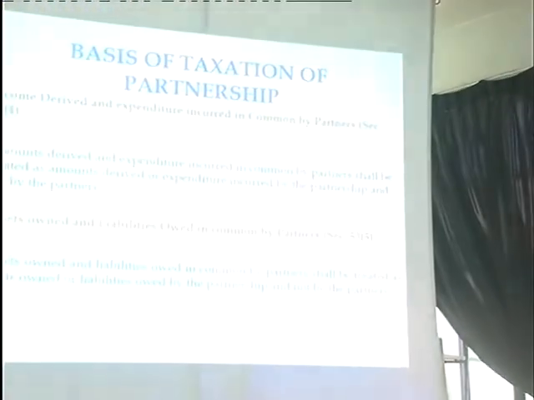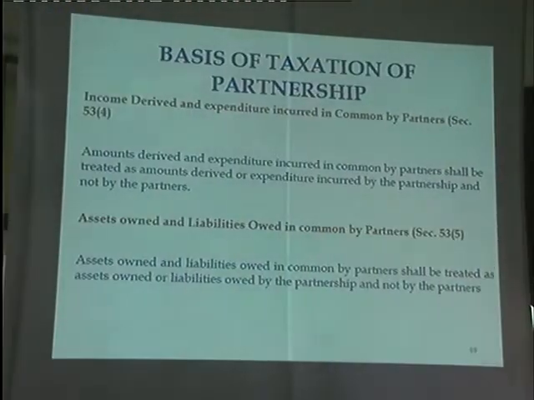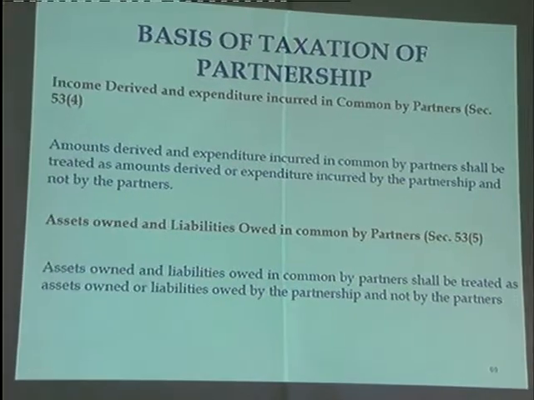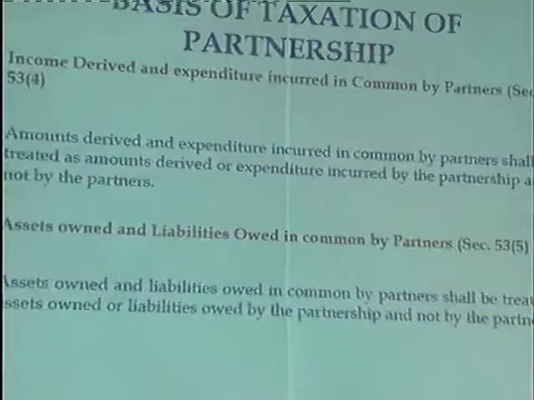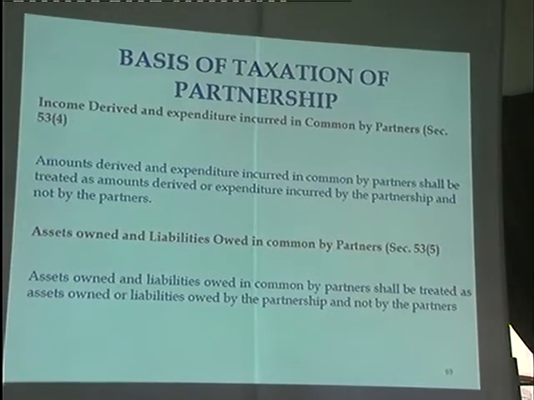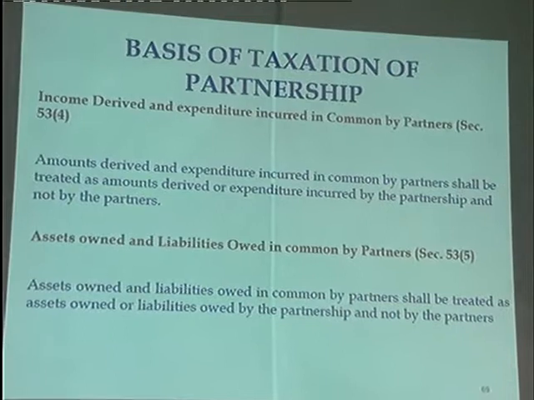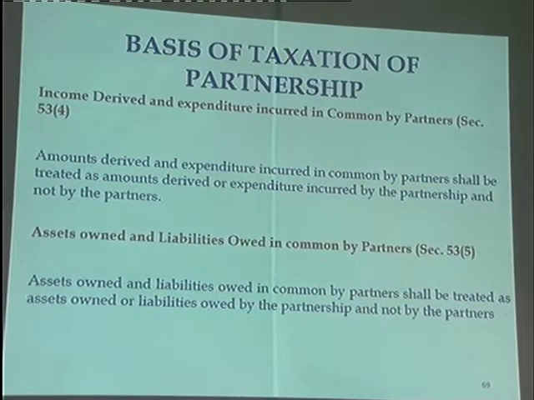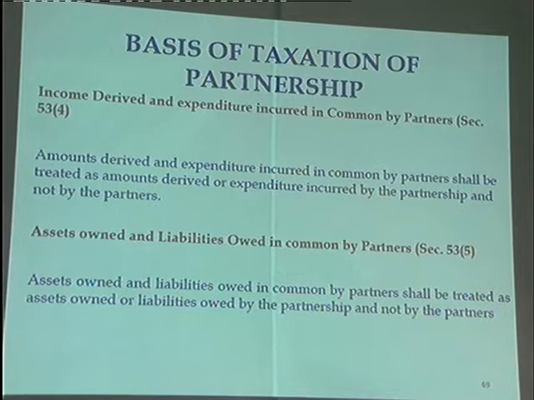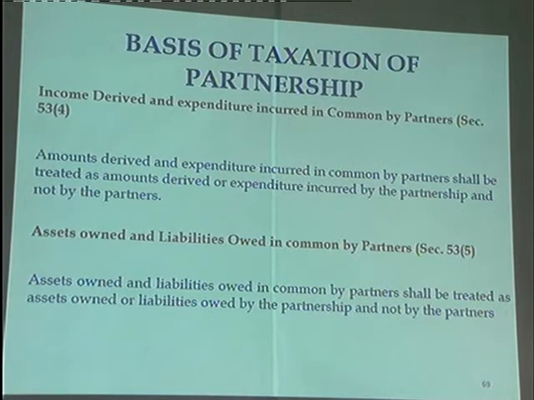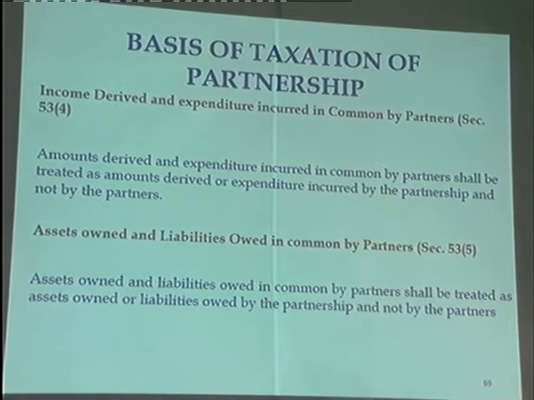Similar approach: assets owned and liabilities owed in common by partners. Assets owned and liabilities owed in common by partners shall be treated as assets owned or liabilities owed by the partnership and not by the partners. If partners own an asset in common, that's a partnership asset. If partners owe a liability in common, that's a partnership liability, not the individual partner's asset or liability. Therefore, on this asset, the partnership may have to calculate the capital allowances also, because it is a partnership asset.